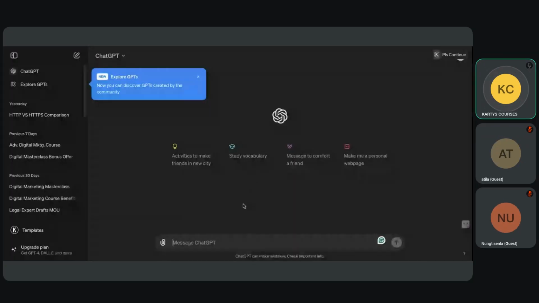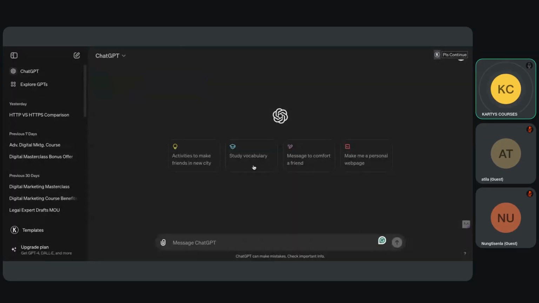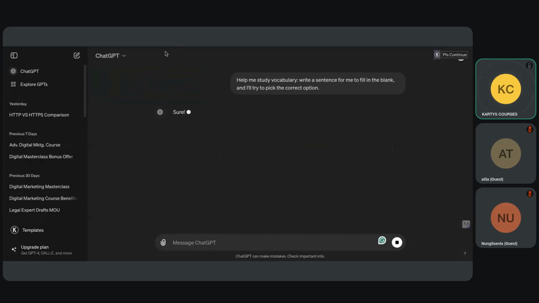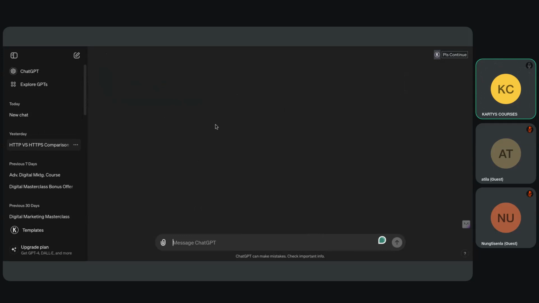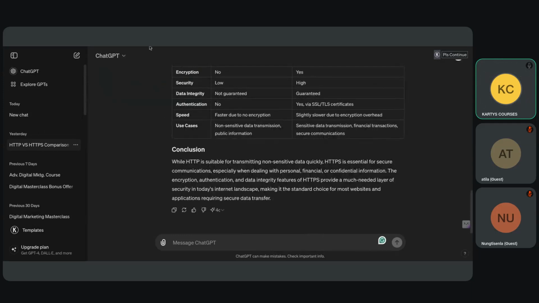Okay, everybody can see Chat GPT? Yes or no? Please type in yes. Okay, great.